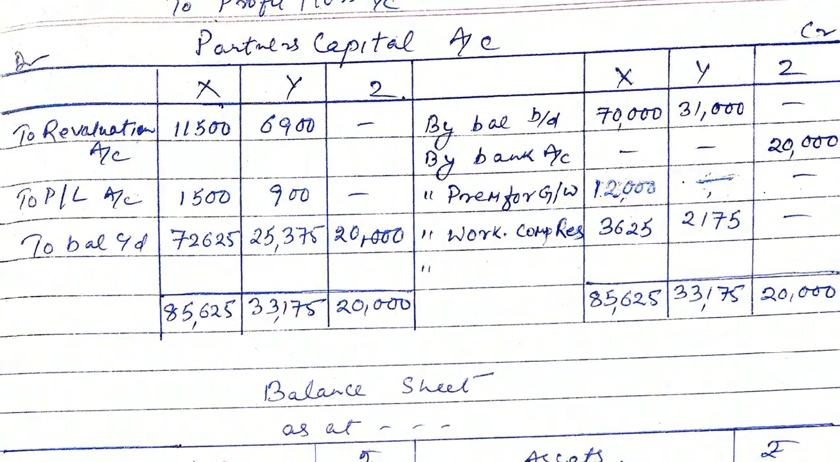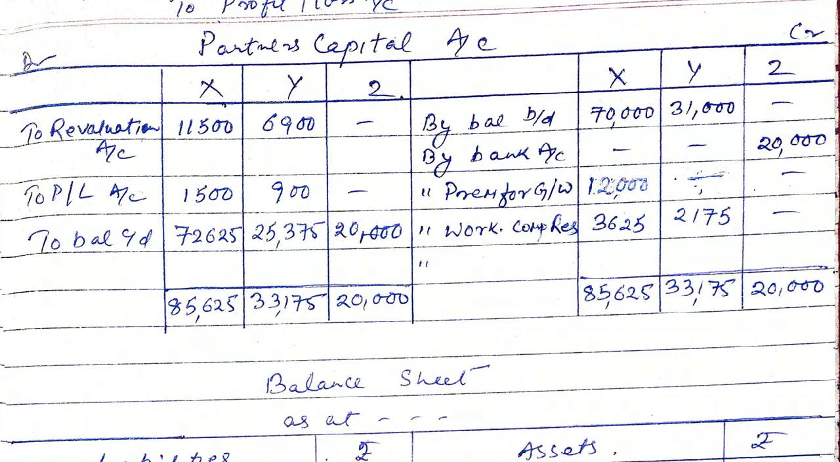Now this is the partners capital account. Credit side, X and Y's capital account opening balances are 70,000 and 31,000. Z brings rupees 20,000 for capital, so it is credited. Premium for goodwill brought by Z is 12,000. So since it is entirely going to X, X capital account is credited. Workman compensation reserve, as we discussed in general entries, now will be credited to partners capital account.